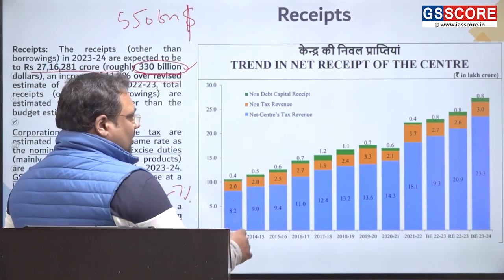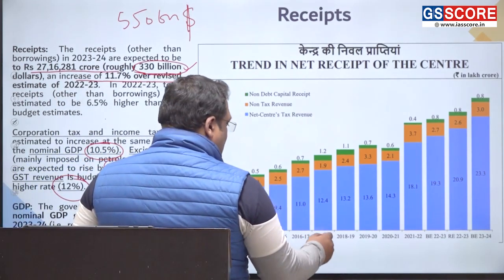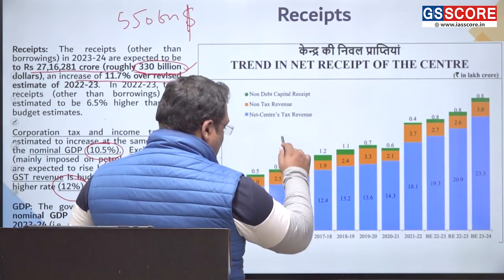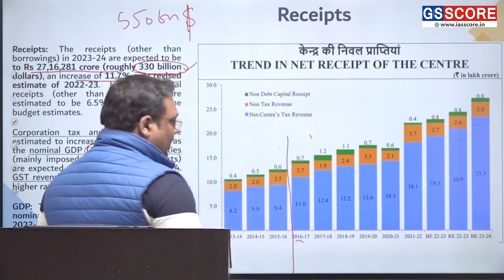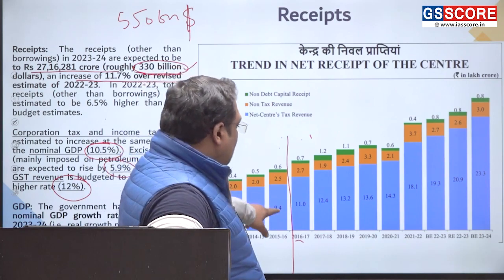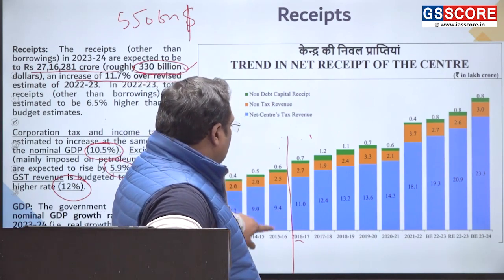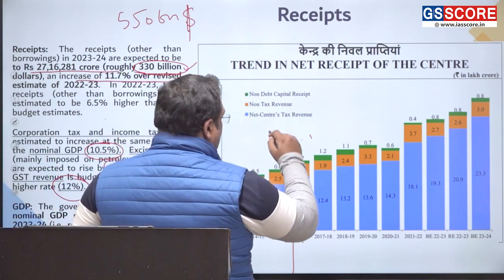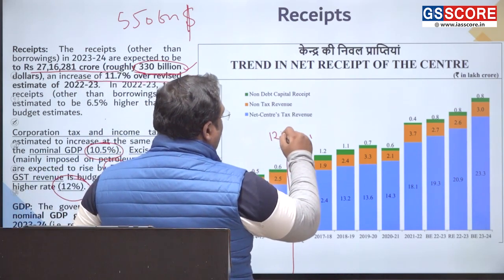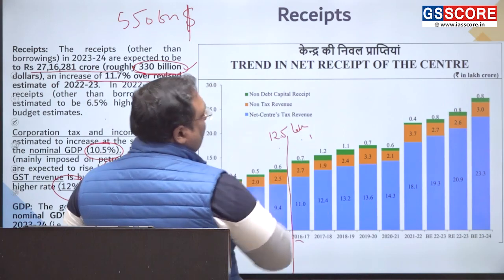So if you see here, somewhere around 2015-16, the total income of government was roughly 12.5 lakh crore rupees.